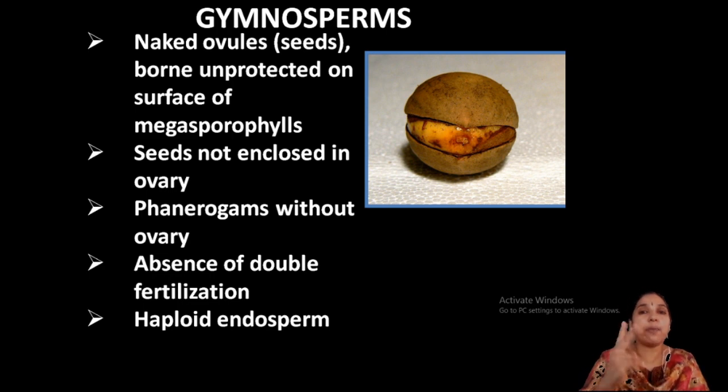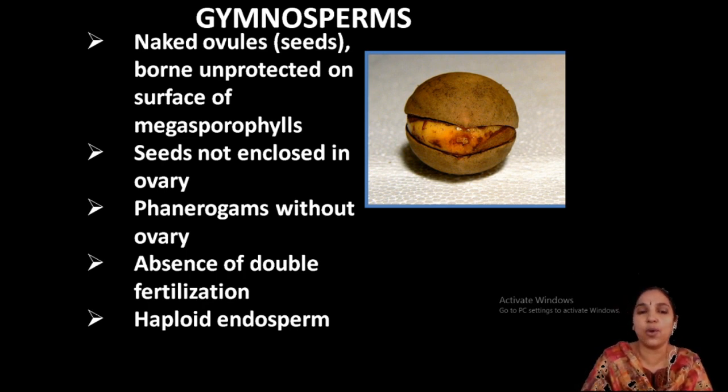So two gametes are coming, and only one male gamete fuses with the egg and forms the diploid zygote. What about the other one? That other one fuses with the secondary nucleus present inside the embryo sac. Just go back and remember, that fuses and forms the triploid nucleus.